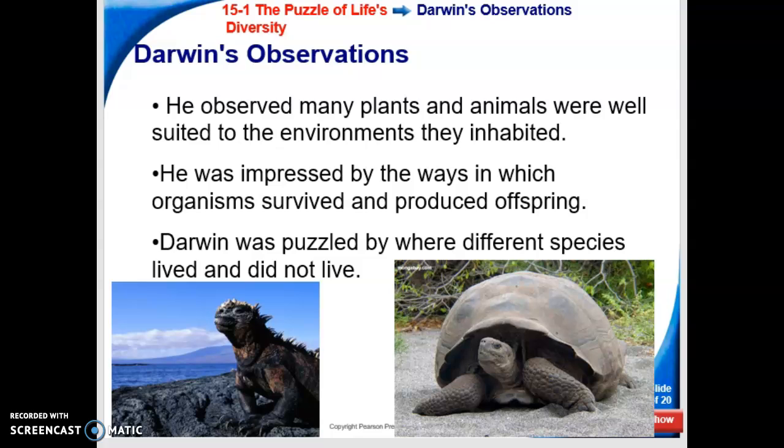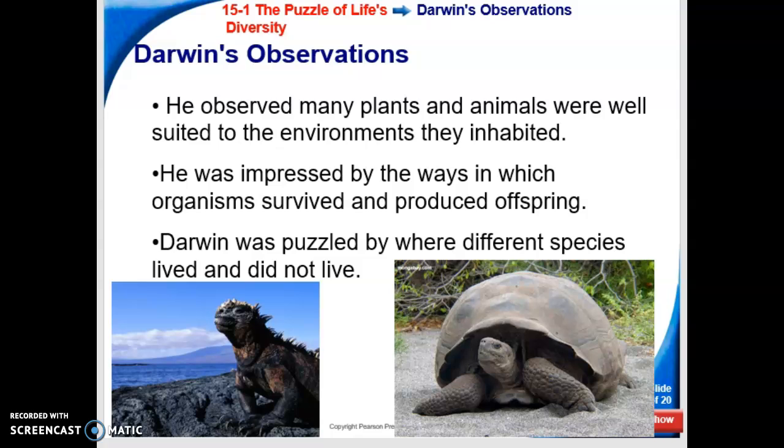When he was looking at different animals and plants, he noticed they were very well suited for the environment they inhabited. An example of that would be if he was in a very dry, hot climate, you see plants such as a cactus. They don't have leaves, so they don't lose a lot of water. They're waxy, so they don't use a lot of water. And so they're very adapted to that environment of the desert.